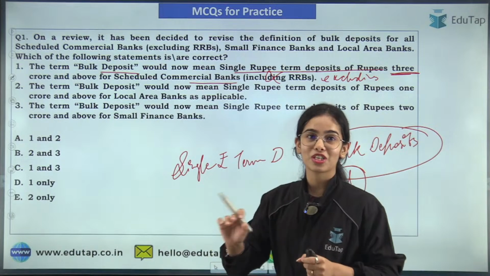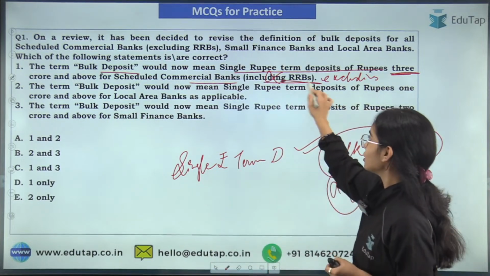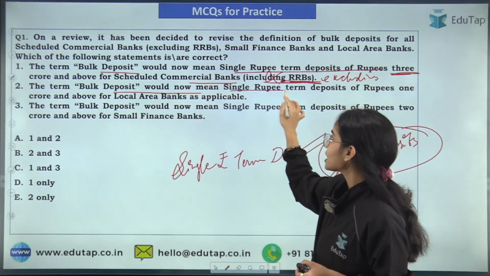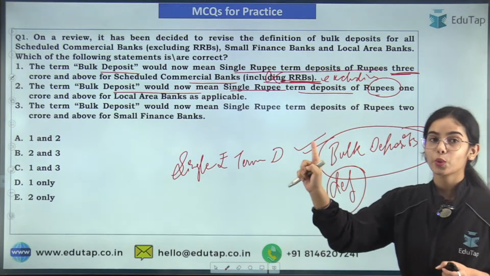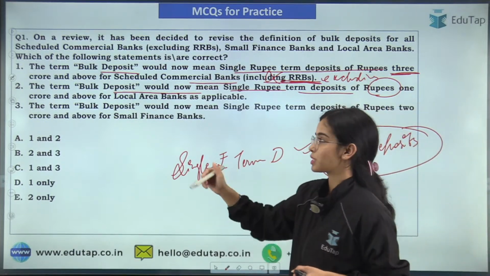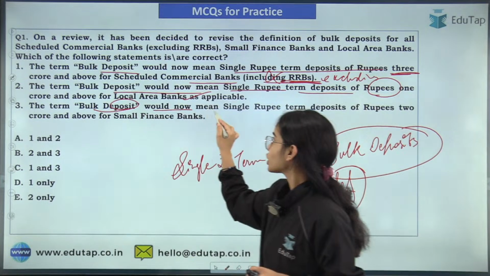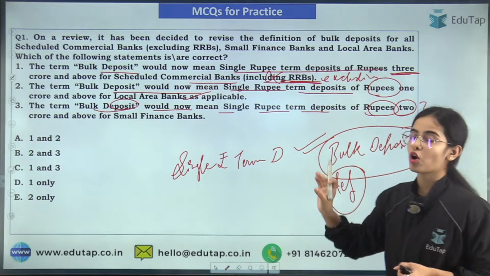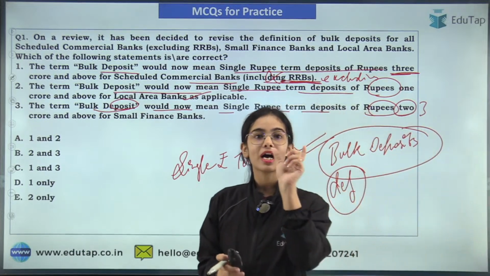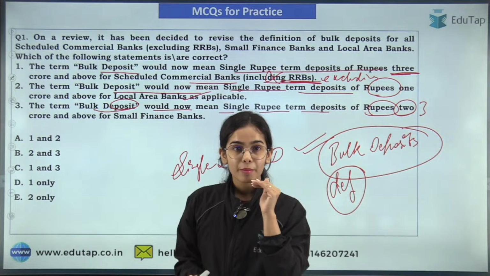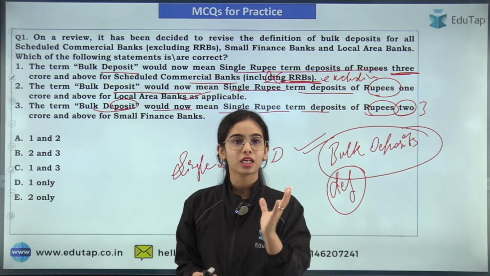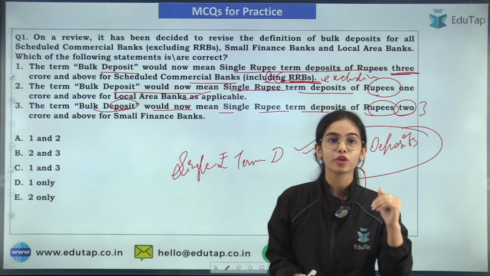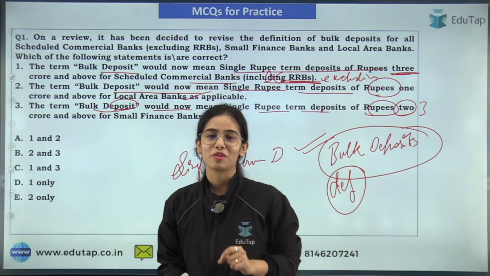Write down in the chat box what is the minimum limit for the RRBs. The term bulk deposit would now mean single rupee term deposit of rupees 1 crore and above for the local area banks. That is absolutely correct. The term bulk deposit would now mean single rupee term deposit of rupees 3 crore and above for small finance bank. So for the scheduled commercial bank and for the small finance bank, the minimum limit of the bulk deposit is 3 crores and above. For the local area banks and the regional rural banks, the minimum limit of bulk deposit is 1 crore and above. Very good, very good.